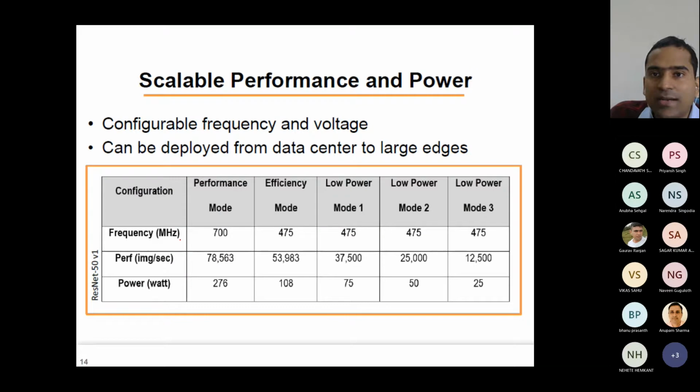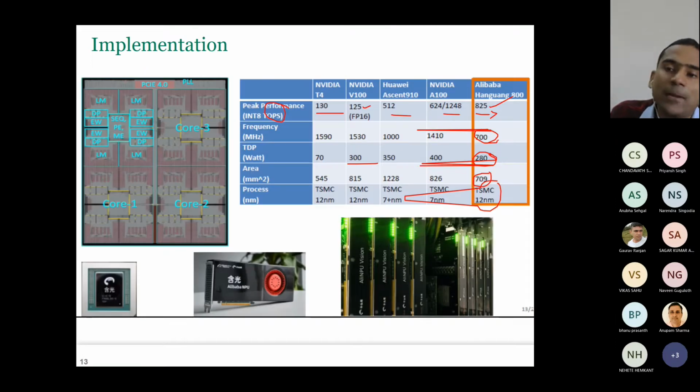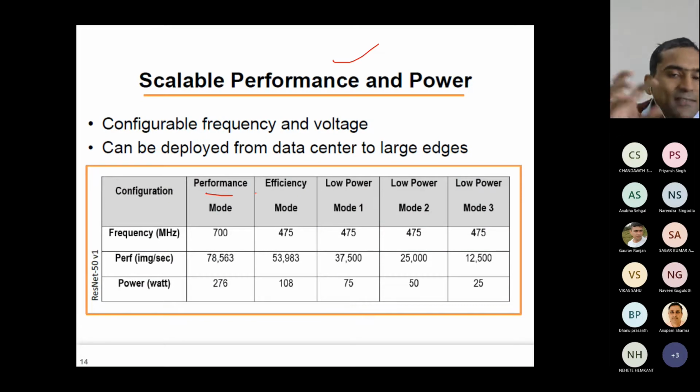Now, this is the most important thing, which I could not currently find in any other accelerator. This is very unique. Here it has a high performance mode. If you see from the previous slide, this 700 is the maximum frequency it operates at. Now, if you remember, we discussed the slides on DVS, dynamic voltage scaling, frequency scaling, and DVFS, voltage frequency scaling.